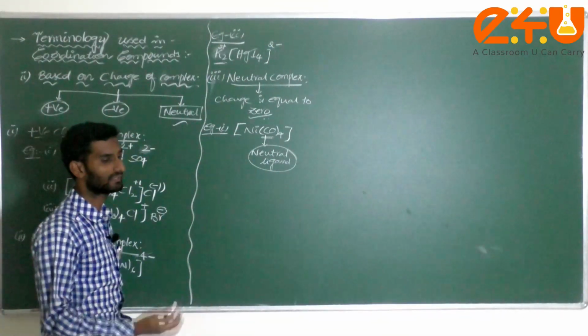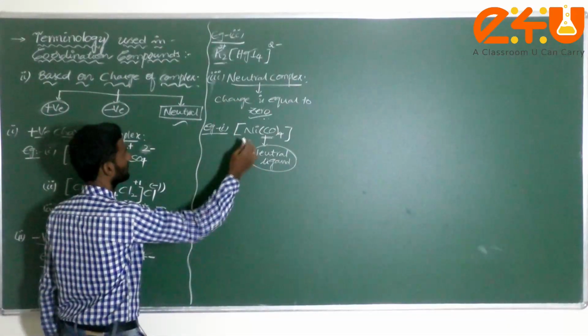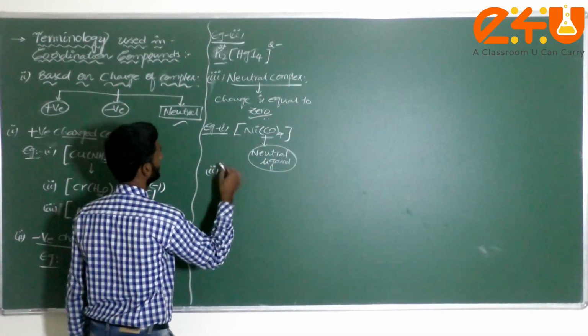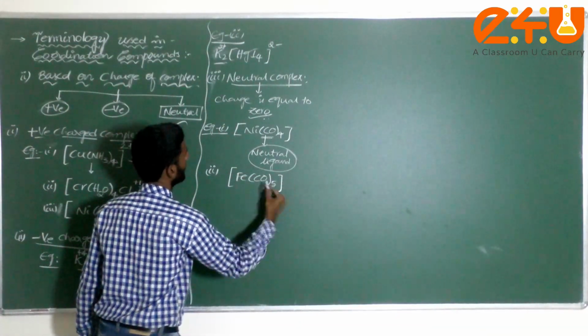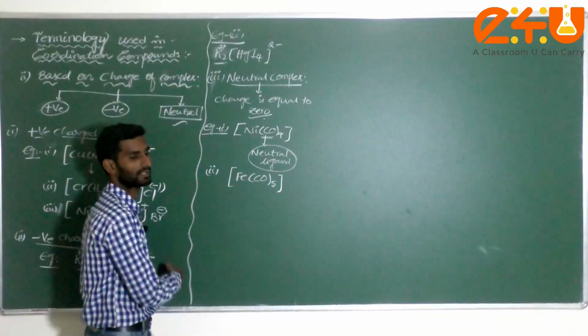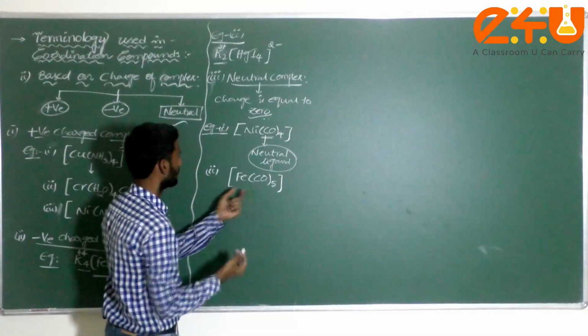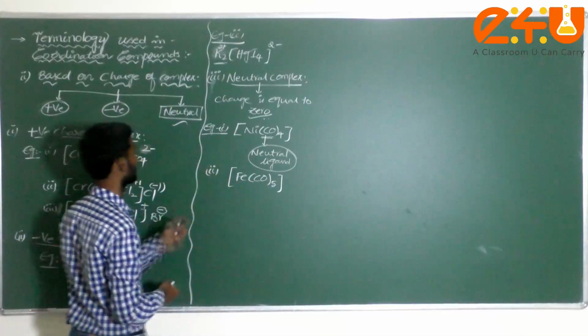If I didn't explain the category, let me explain, just wait a few minutes. Ni(CO)4. Next, if we take a second example, Fe(CO)5, Fe(CO)5. This also comes under neutral ligand. Understand? Now if you calculate, the charge will become 0. These are all the examples here.